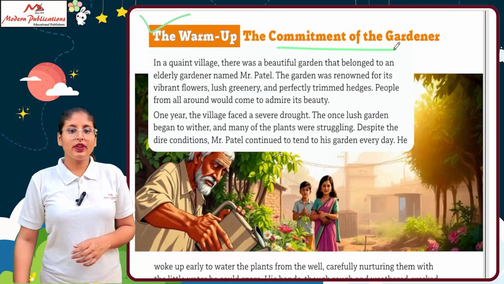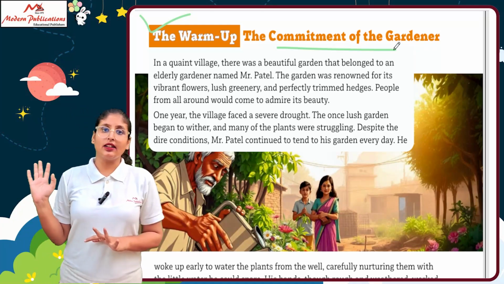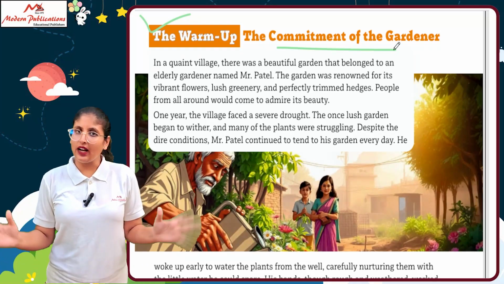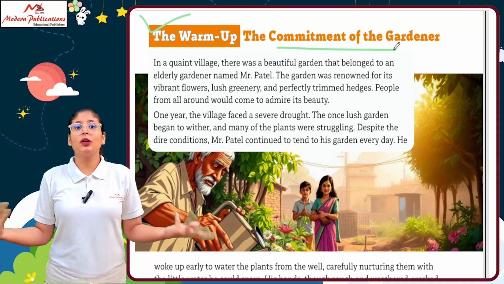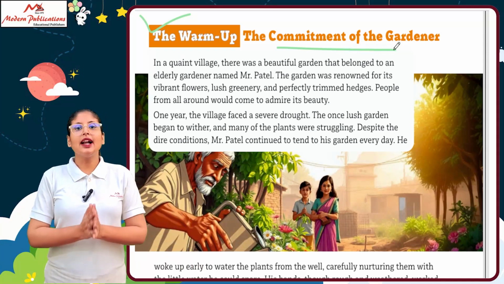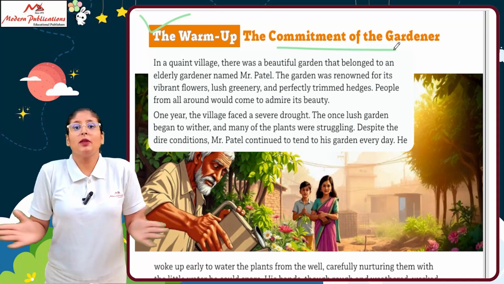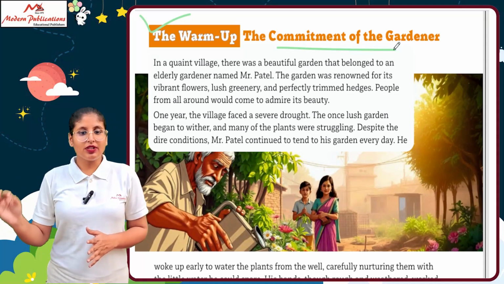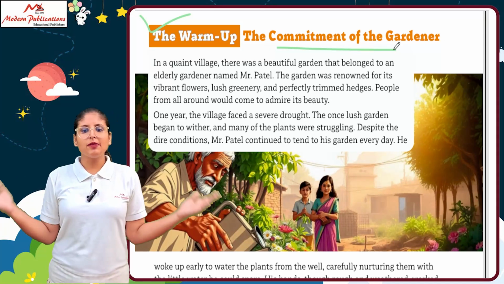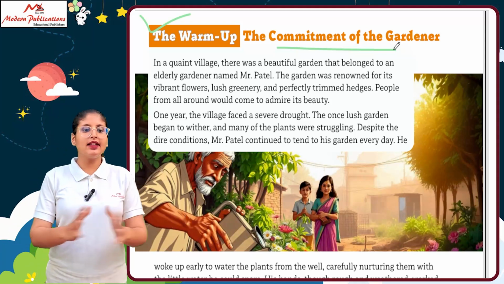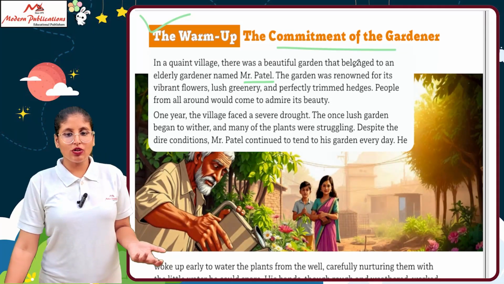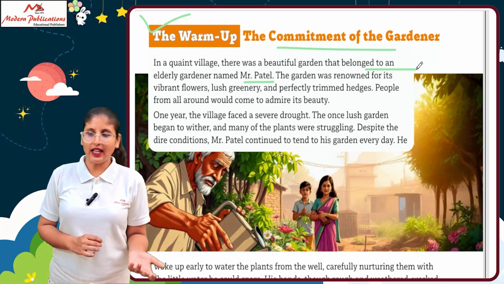The name of the story is The Commitment of a Gardener. What is the commitment of a gardener? A gardener, we all know, is one who grows plants. Let's see what commitment the gardener has. In a quaint village there was a beautiful garden that belonged to an elderly gardener named Mr. Patel.